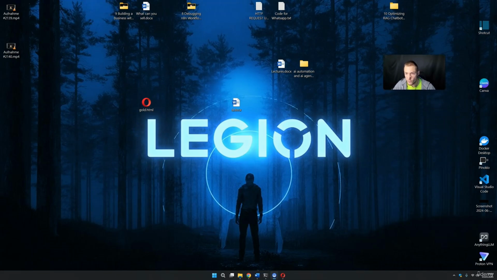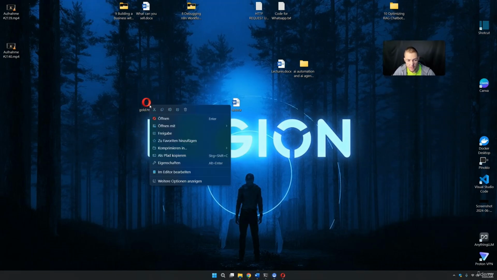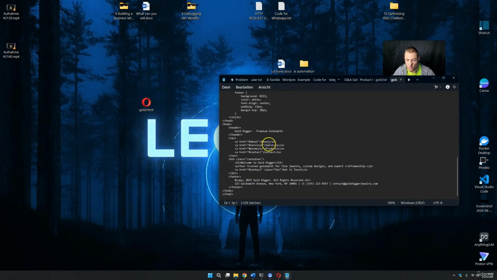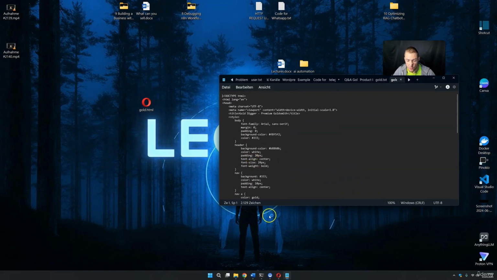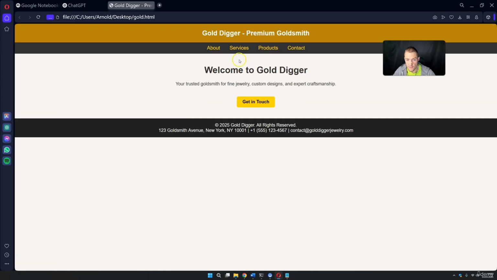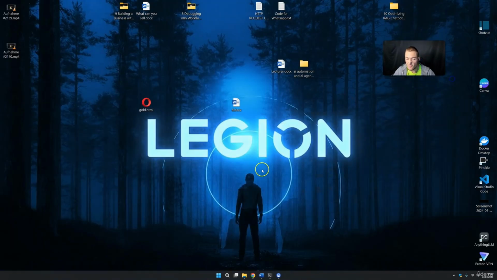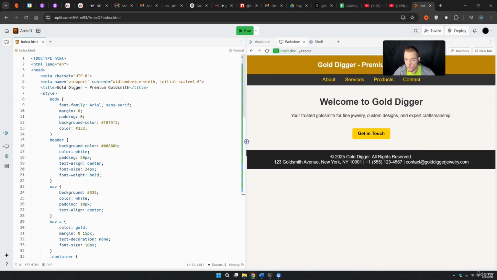And if you want to edit your web page, you press on it, and then you can edit it with your text editor. So here you see all the code, and here you can work with this code, and then you can also basically see what changes here. But for now, let's just close this down. I want to show you this in Replit because I think it's a little bit easier to show you this way. So basically right now we have our web page. This is fine. It does not matter if you do this locally or in Replit.